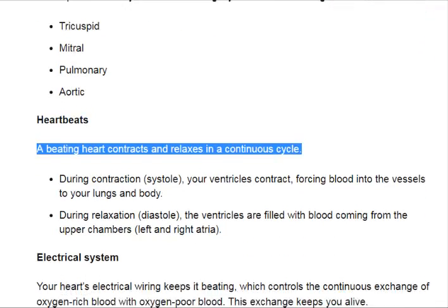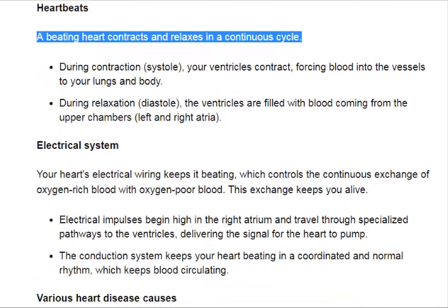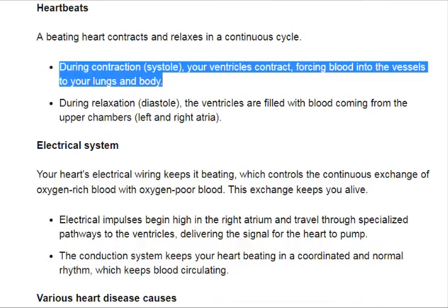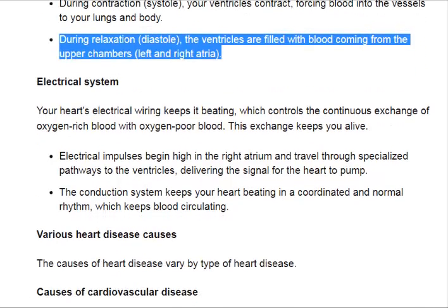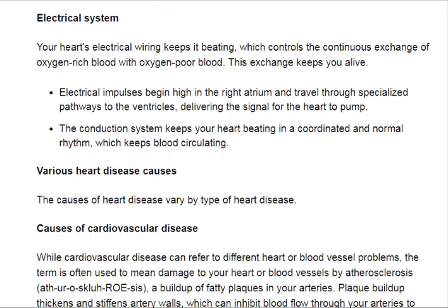Heartbeats. A beating heart contracts and relaxes in a continuous cycle. During contraction, systole, your ventricles contract, forcing blood into the vessels to your lungs and body. During relaxation, diastole, the ventricles are filled with blood coming from the upper chambers, left and right atria.